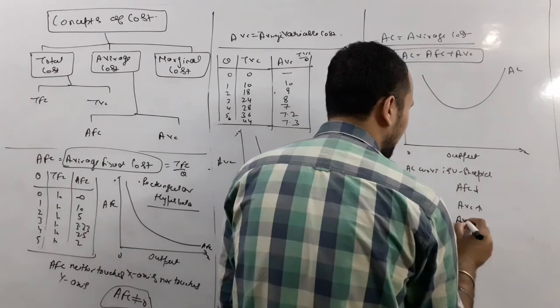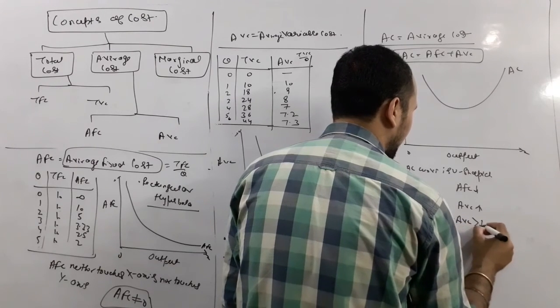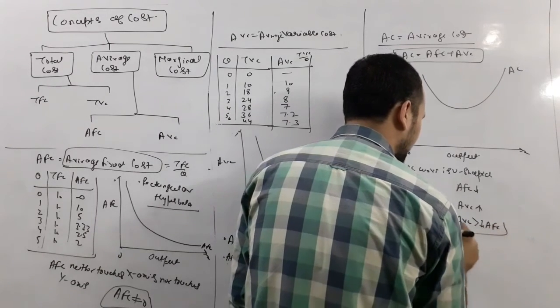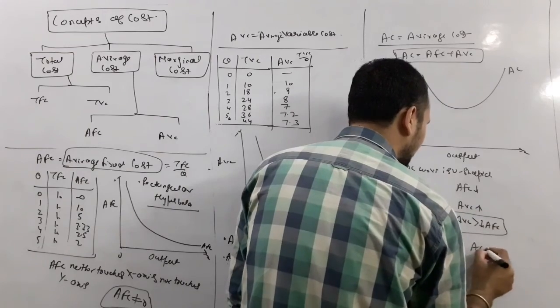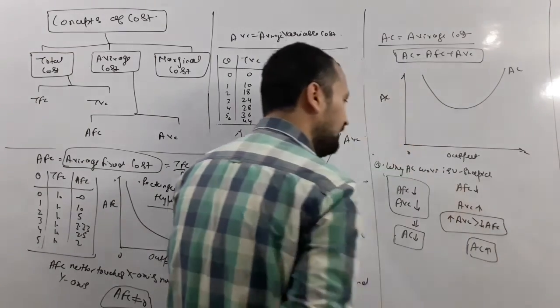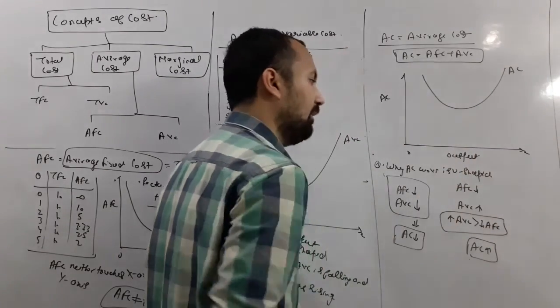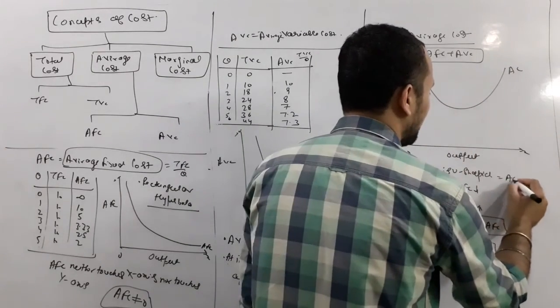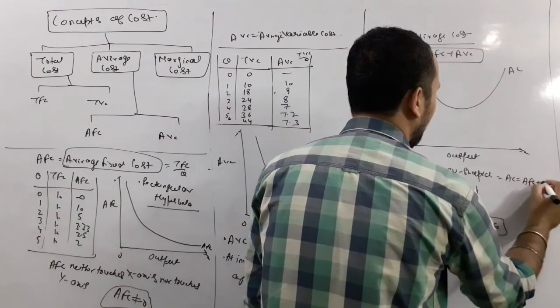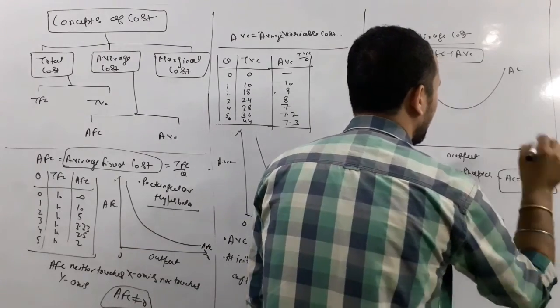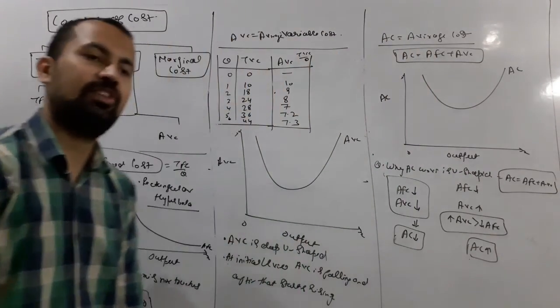But the rise in AVC is greater than the fall in AFC, so ultimately AC starts rising. This means AC first falls, then starts rising because of such behavior, as AC is the summation of AFC and AVC. So the AC curve is termed as U shaped.